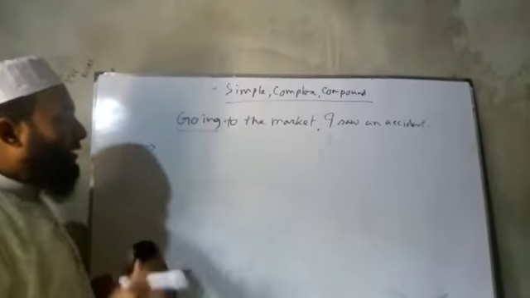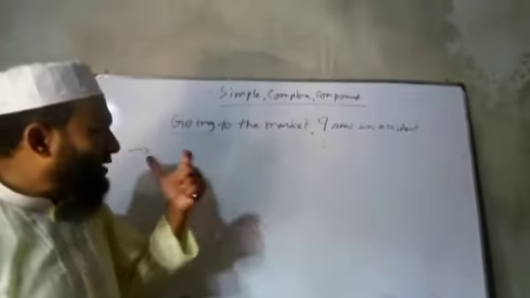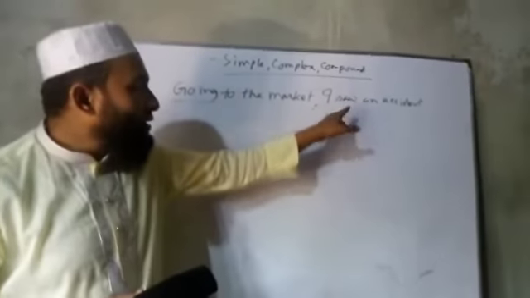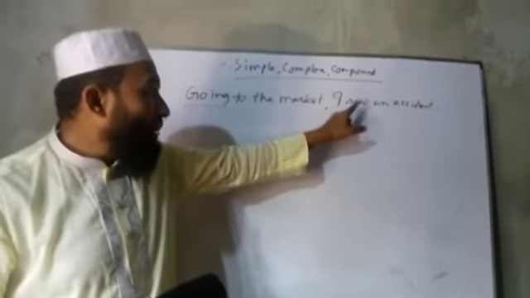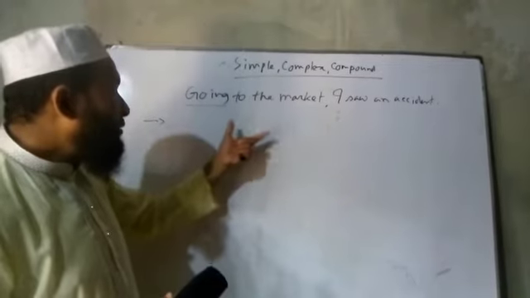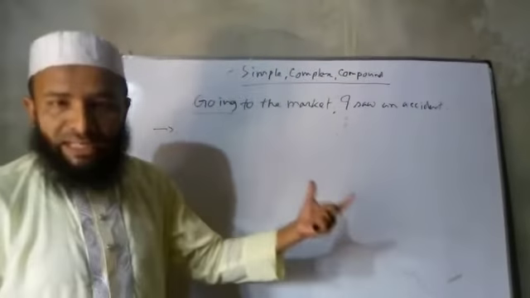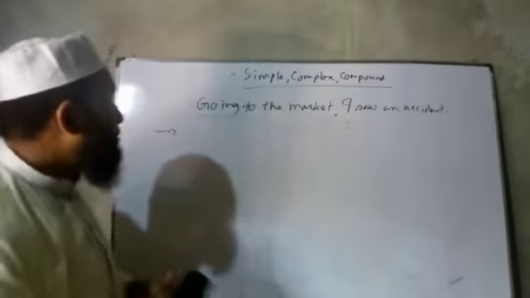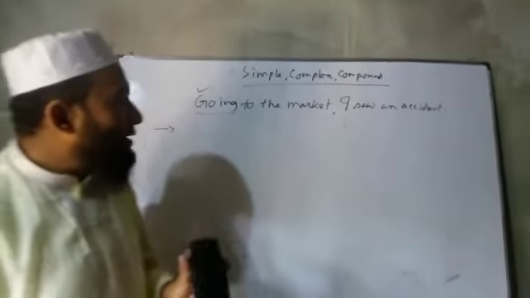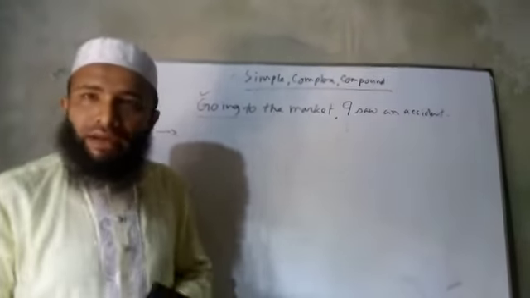We also have to see which tense it is, and the next clause indicates the tense. I saw it means it is in past form. So in complex we have to put both clauses in past form. Got the point? Going to the market, I saw an accident indicates time.